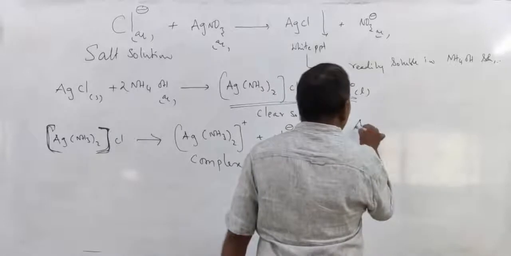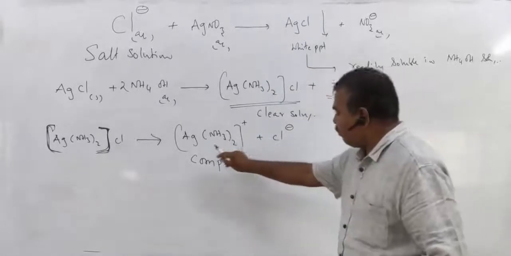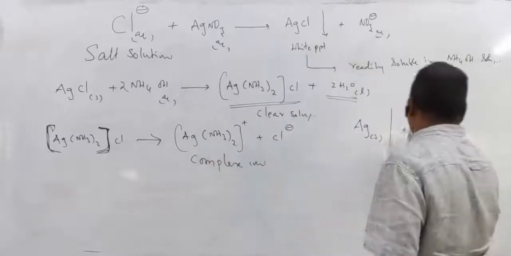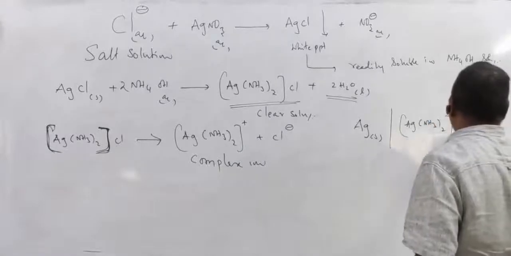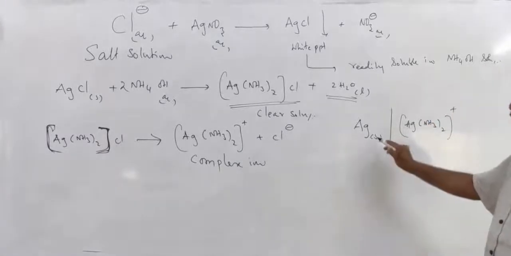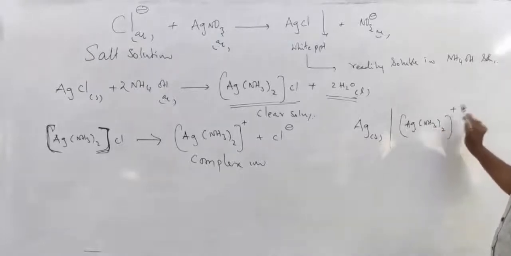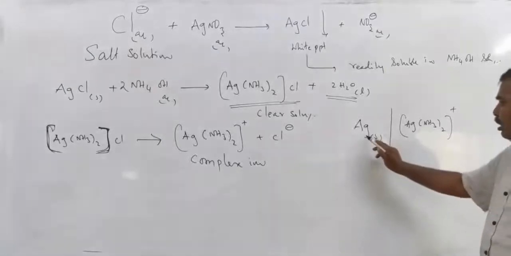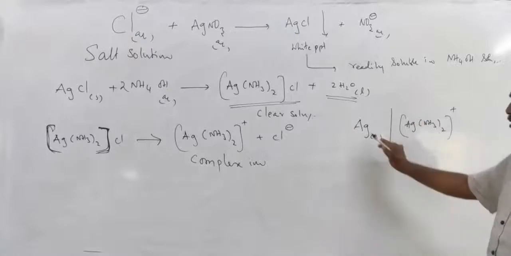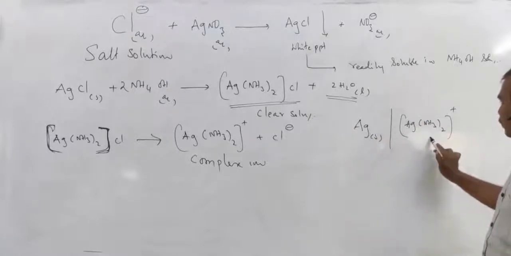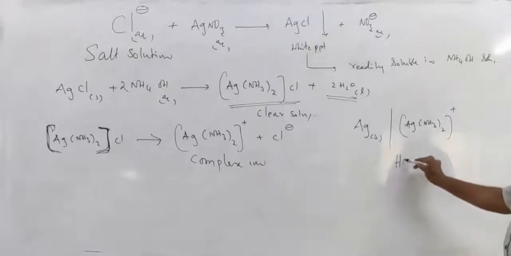So when a silver wire is dipped in a solution of [Ag(NH3)2]+ ion, that is, when silver metal is in contact with its complex ion, then it becomes a half cell.